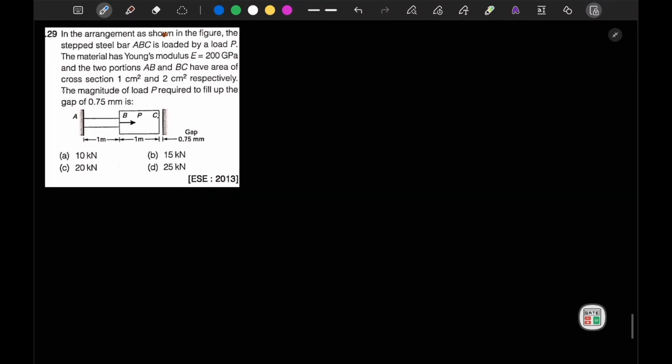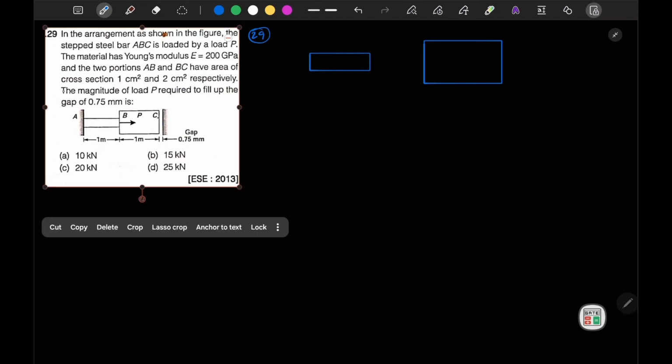So in this question, it is mentioned that in the arrangement as shown in the figure, the stepped bar ABC is loaded by load P. The material has a Young modulus of this, and the two portions AB and BC have an area of cross section 1 centimeter square and 2 centimeter square respectively. We have to find the magnitude of load P required to fill up the gap. So what should be the value of P?